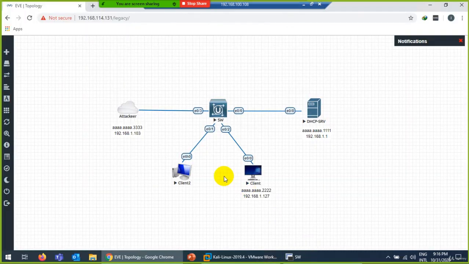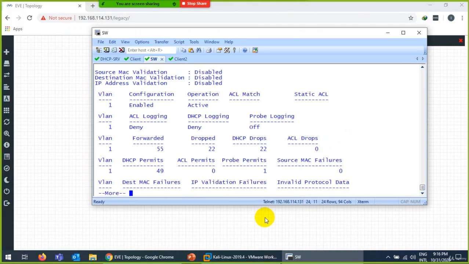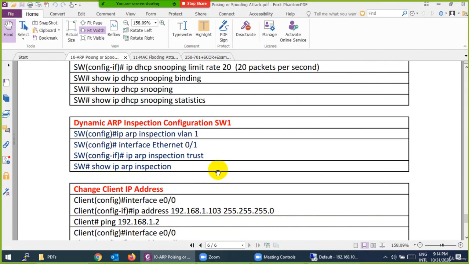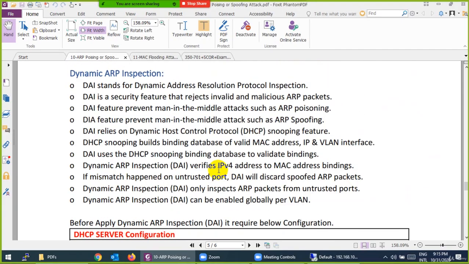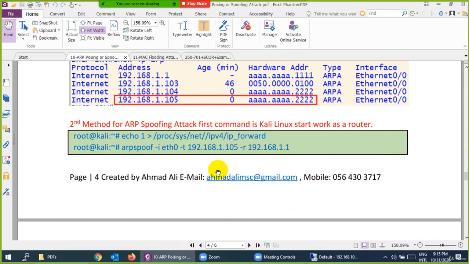By the way, I did not show you, there is a command just like that one. What is the command? Show ip arp inspection. You will see the dropped packets. This is the DHCP drop and this one is dropped by this one. So it will drop the packets, and this way you can protect your switch from ARP poisoning, and you can protect your switch from DHCP starvation and rogue DHCP.